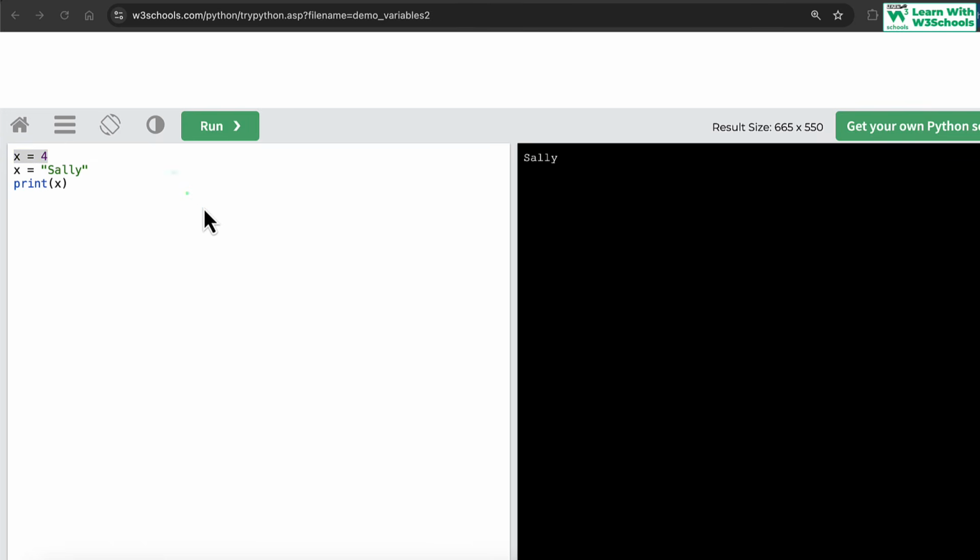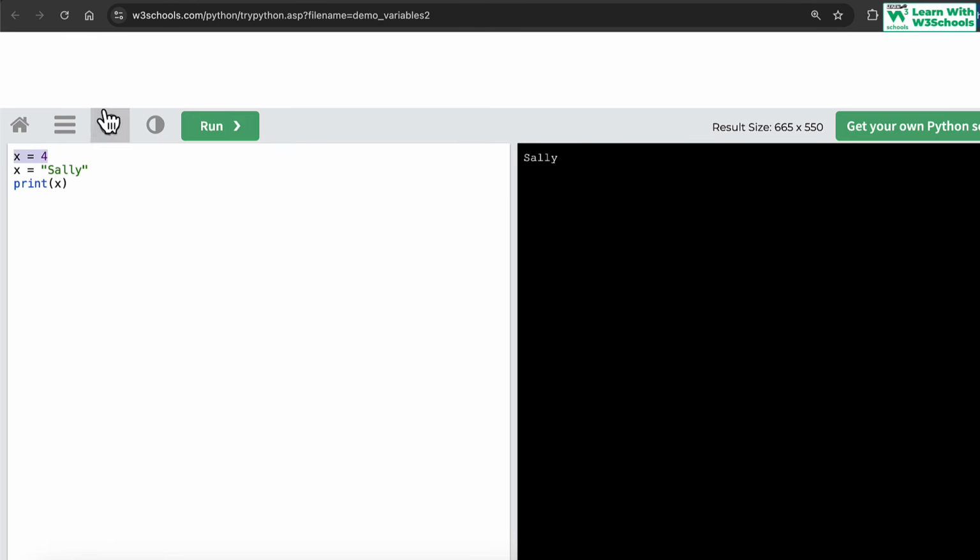In other words, assume that there is a memory location here. Initially it contained the 4 value, but this 4 value has now been overridden by Sally. So the same memory location now contains the word Sally for us. So when you access this x variable, its value is printed for us, and that value is Sally.